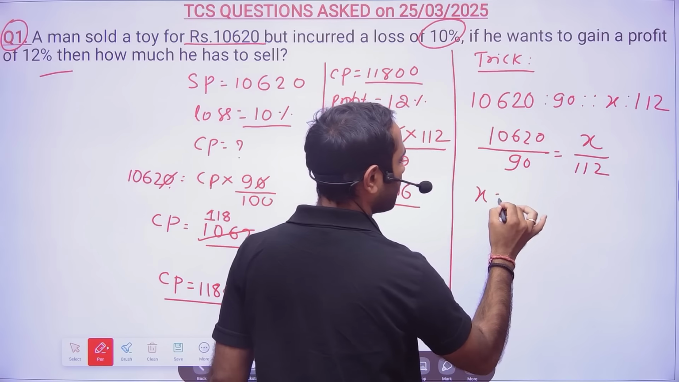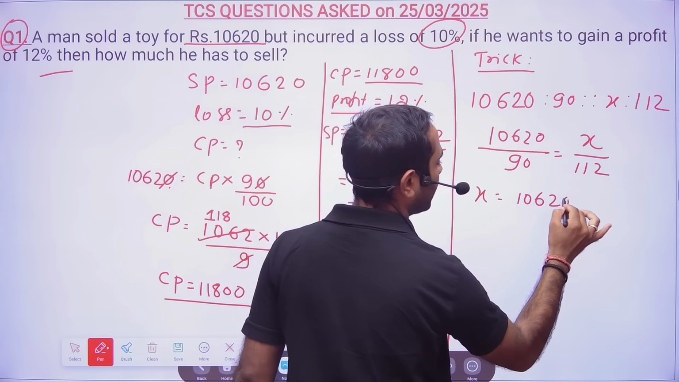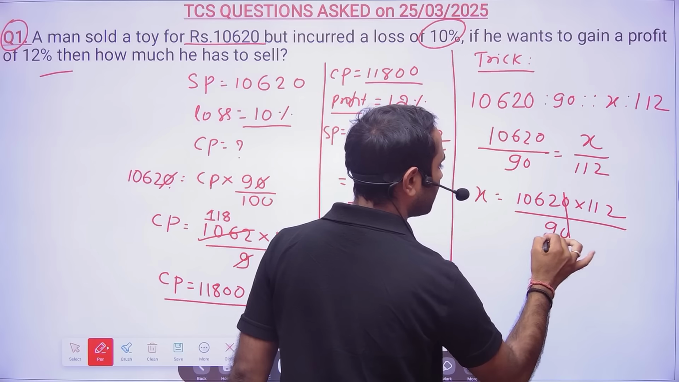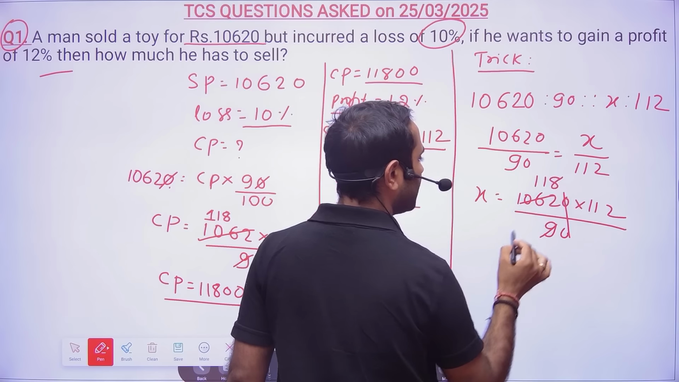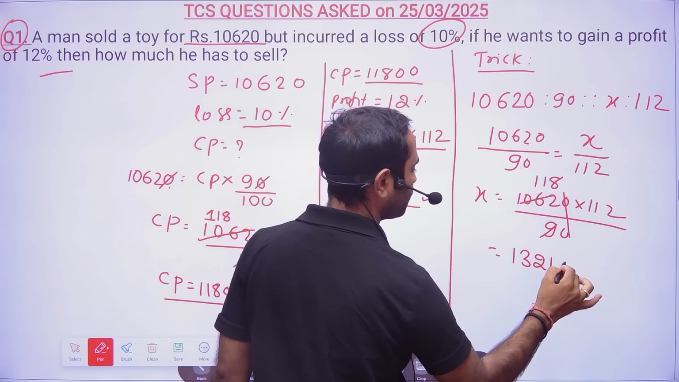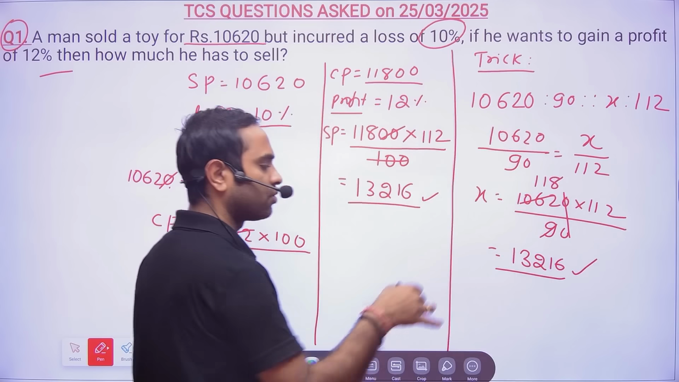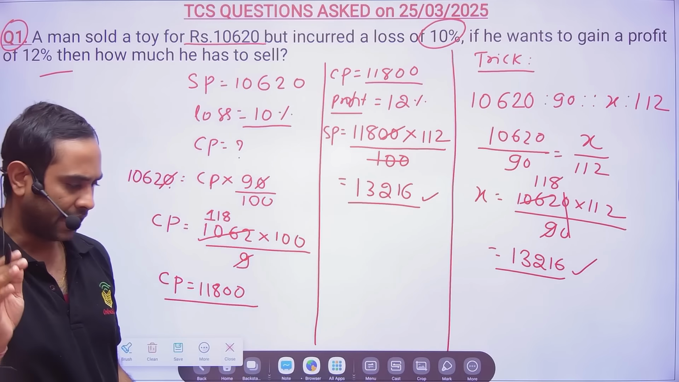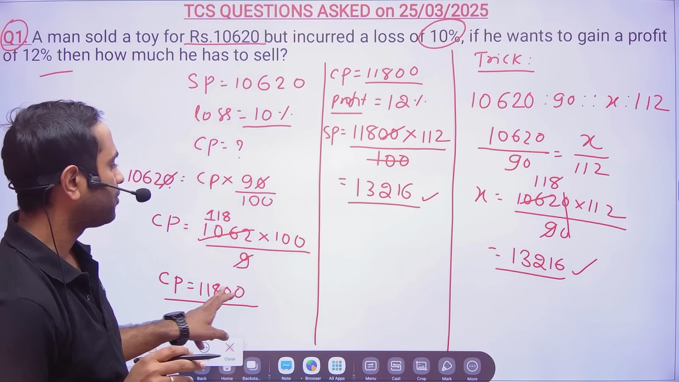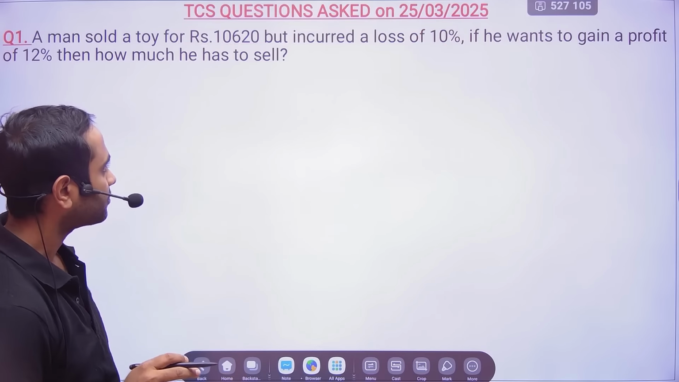So x will be equal to 10620 into 112 divided by 90. So 90 will solve, divide this by 118 time, and 118 into 12 is equal to 13216. That's all simple. So in one line you will be able to solve. Anyway, I have taught you in the previous videos as well. So do not have to break your head.